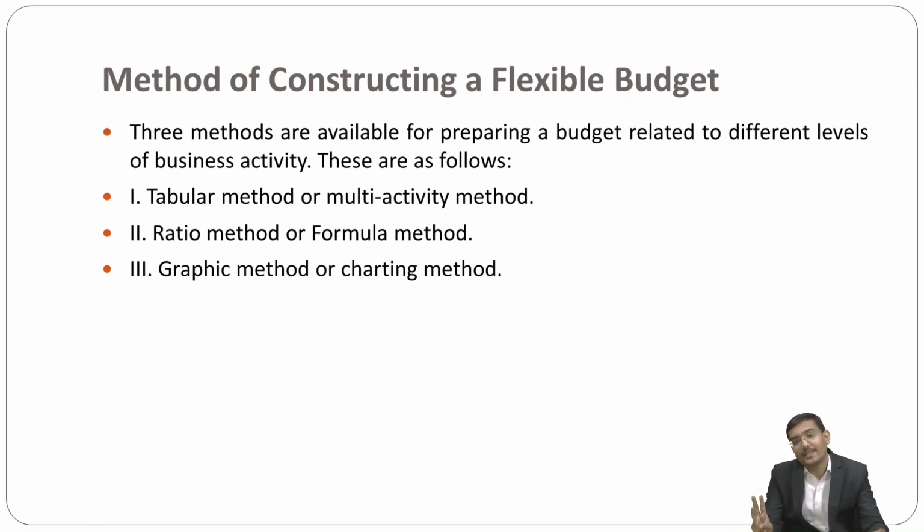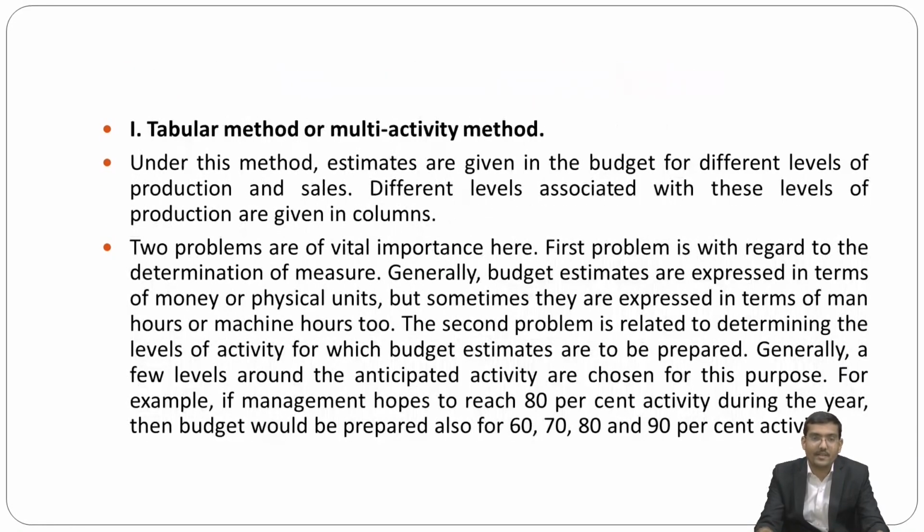The next classification is the method of constructing a flexible budget. So there are mainly three methods. The first method is the tabular method or multi-activity method. Second is the ratio method or formula method, and third is the graphical method or charting method.